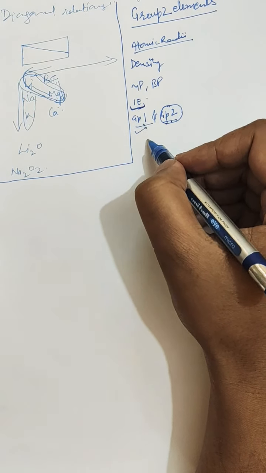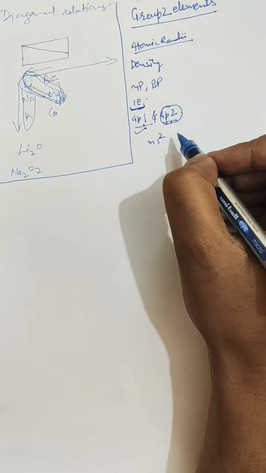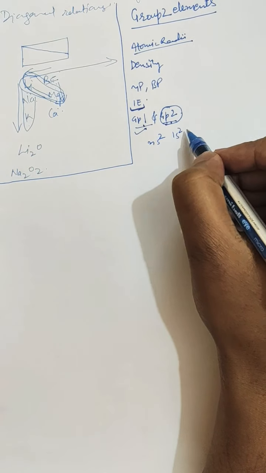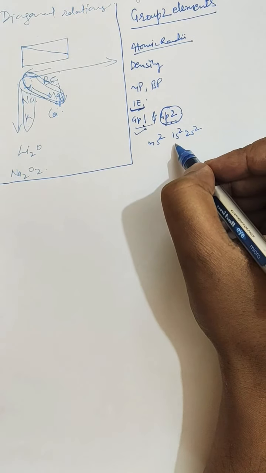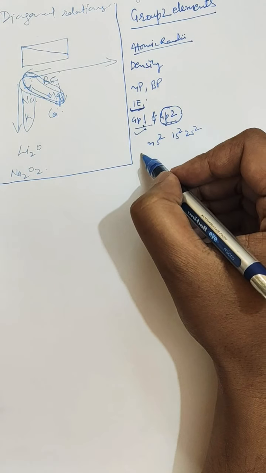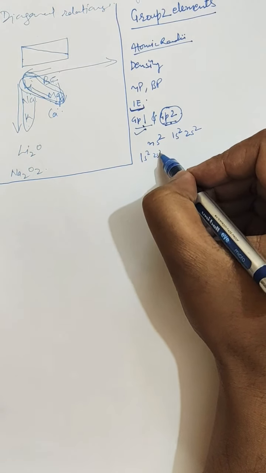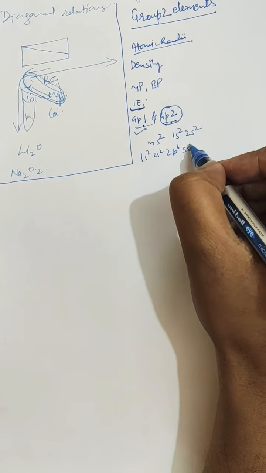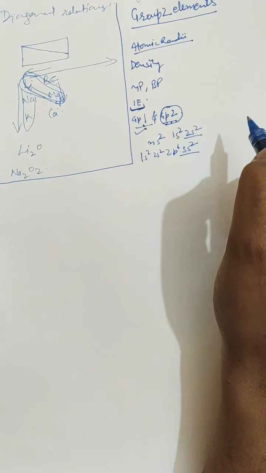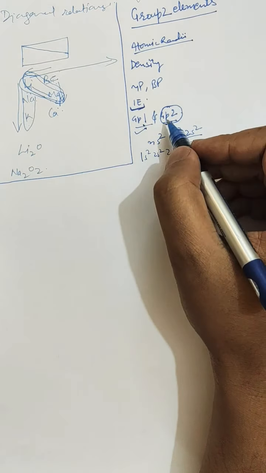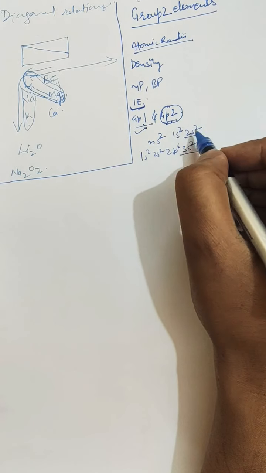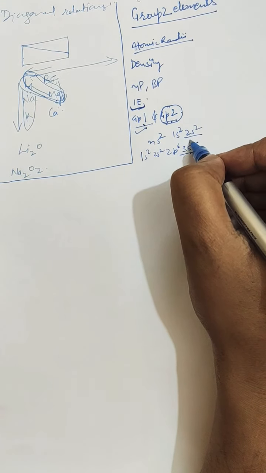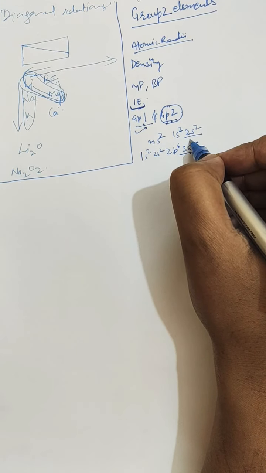Further, they have electronic configuration of ns2. That means if we take beryllium, it is 1s2 2s2. Similarly, if we take magnesium, then it is 1s2 2s2 2p6 3s2. So these are the values of the higher ionization energy of group 2 elements because they have filled s subshell.